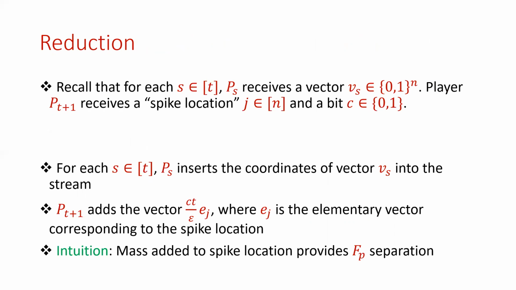And the last player creates a vector that depends on both the spike location and the bit c, and they also insert the vector that they create into the stream. The intuition is that because most of the coordinates of the players are disjoint, the mass added to the spike location provides a separation for Fp depending on the different cases, whether the spike location has disjoint coordinates across the players.